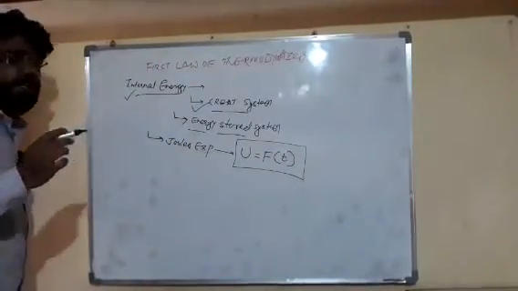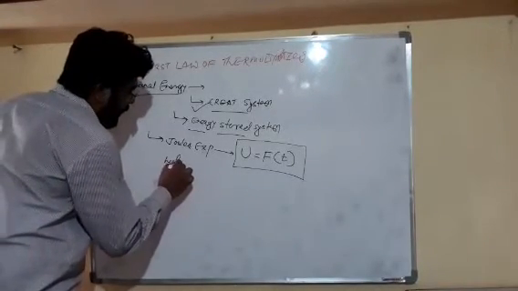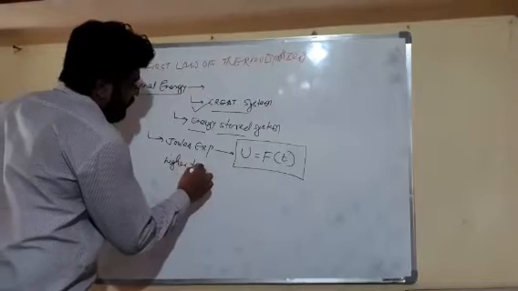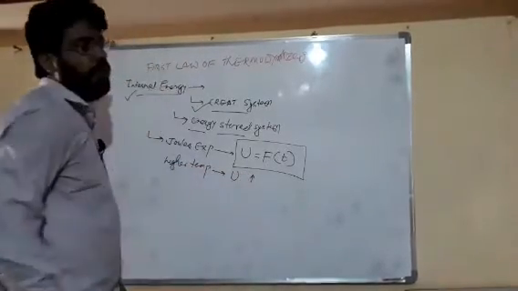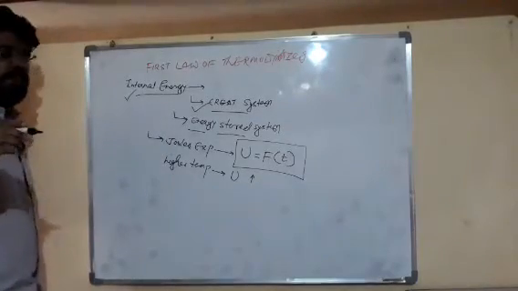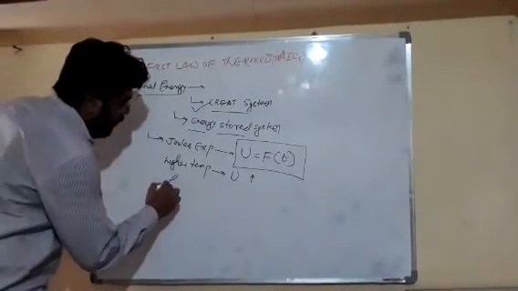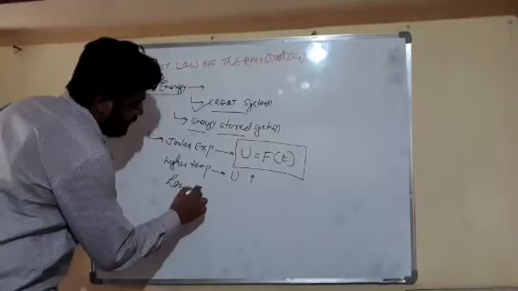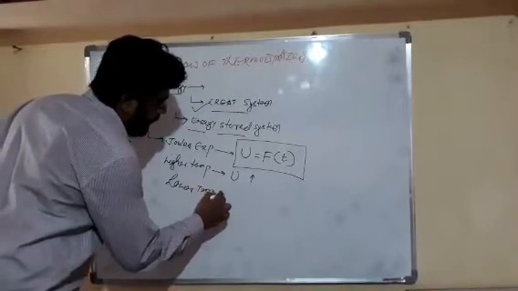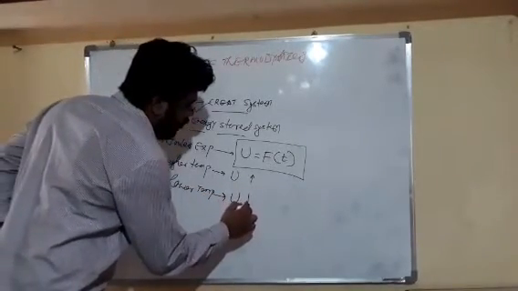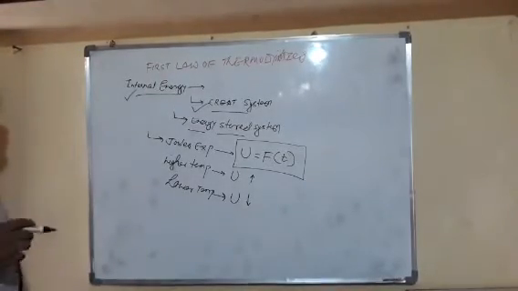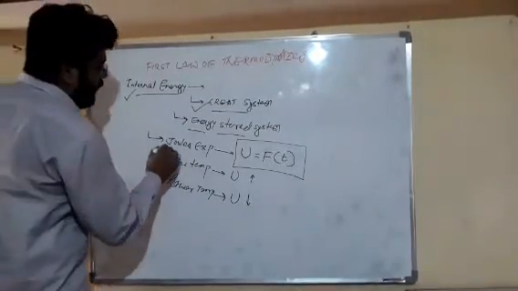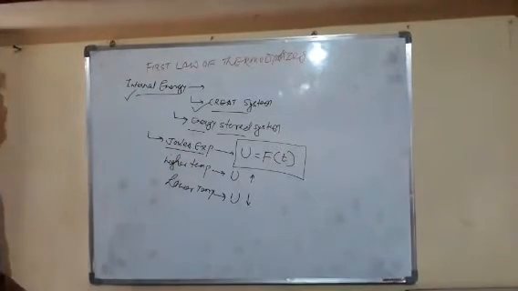It means if any system has a higher temperature, then its internal energy is also high, and if any system has a lower temperature, then its internal energy is also low. So internal energy is a function of temperature as per Joule's experiment.